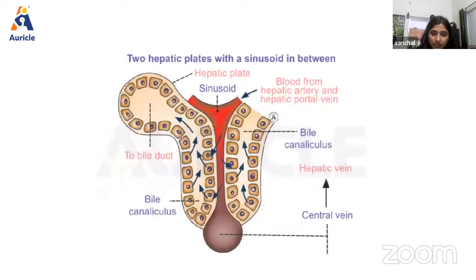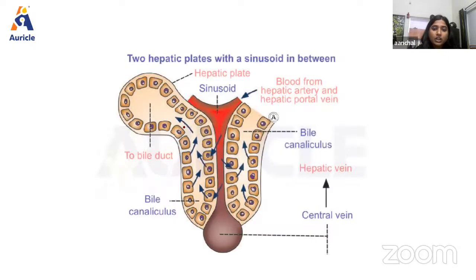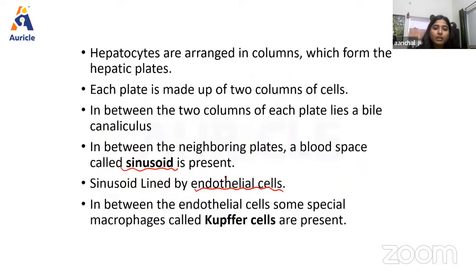As we can see, this is the sinusoid space. The sinusoids are lined by endothelial cells, right? Here we have the endothelial cells, and these endothelial cells also have fenestrated pores. This is an important thing. Then in between the endothelial cells, some special cells are also present that are known as Kupffer cells.